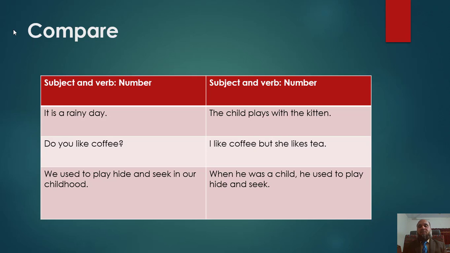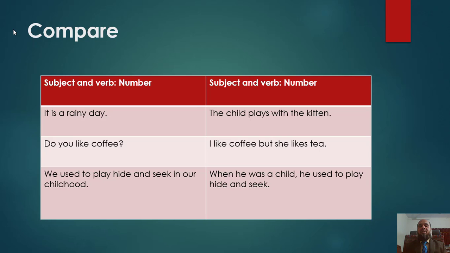Look at sentence number 2. Column number 2, I love coffee, but she likes tea. In this sentence, there are two subjects. One subject is I and its verb is like. And after but, there is another subject, she, and its verb is likes. In sentence number 2, there are two subjects and two verbs.